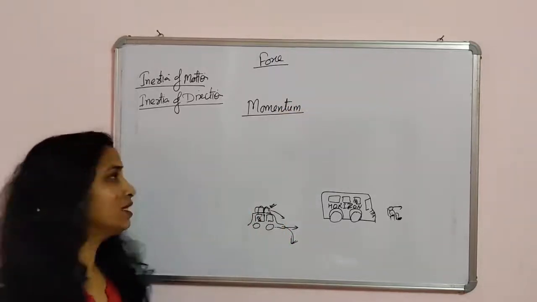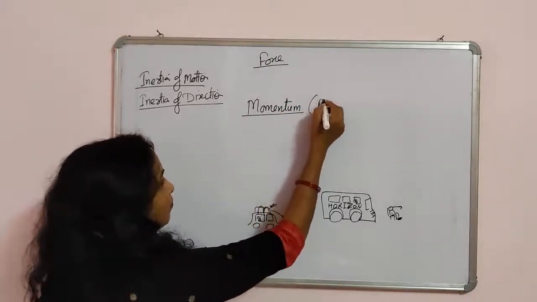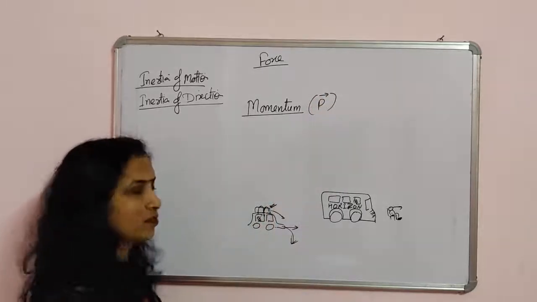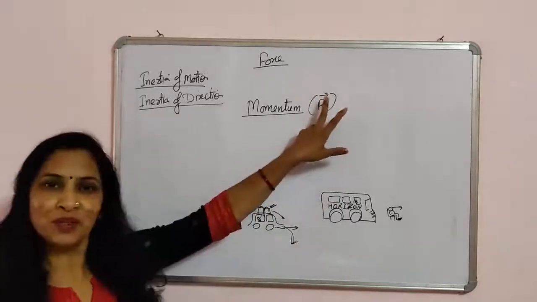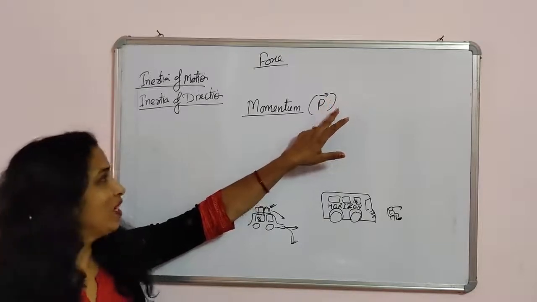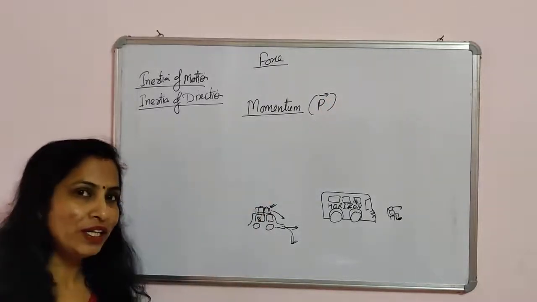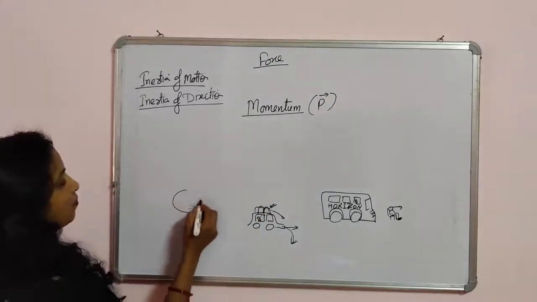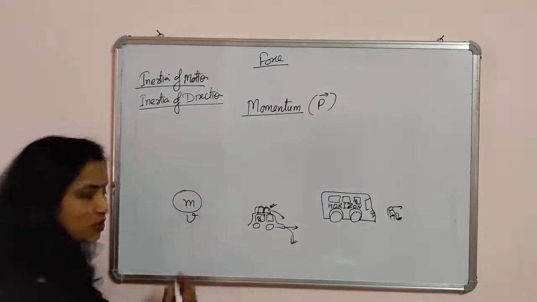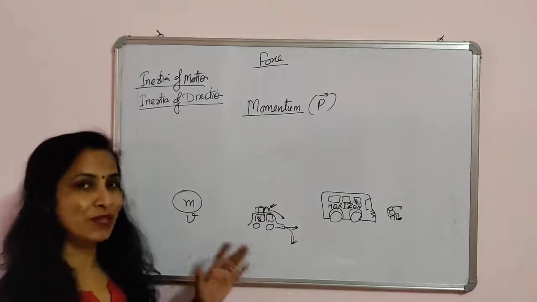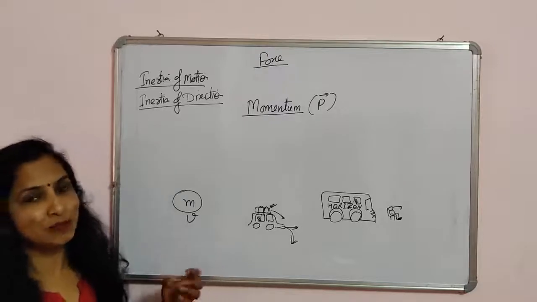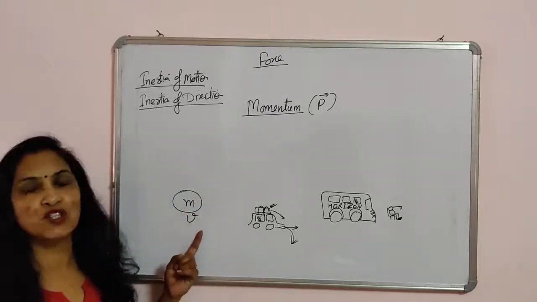Momentum, we represent the momentum by the symbol p with an arrow. What is the meaning of this arrow? It means it is a vector quantity. Now what is momentum? A body which has a mass and has some velocity will have a momentum. We can say that momentum is the product of the mass and the velocity of a body.